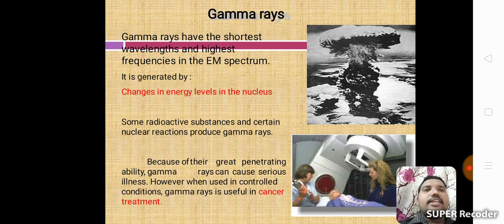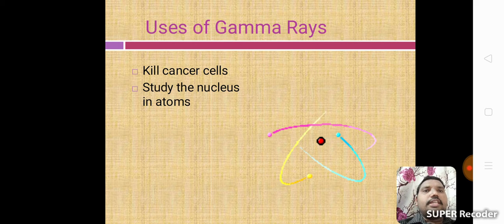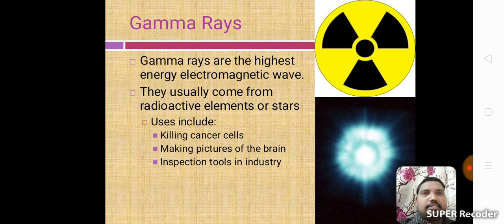Gamma rays have the shortest wavelength and highest frequency in the electromagnetic spectrum. It is generated by changes in energy levels in the nucleus. Uses of gamma rays: kill cancer cells, study the nucleus present in an atom. Next one, gamma rays.